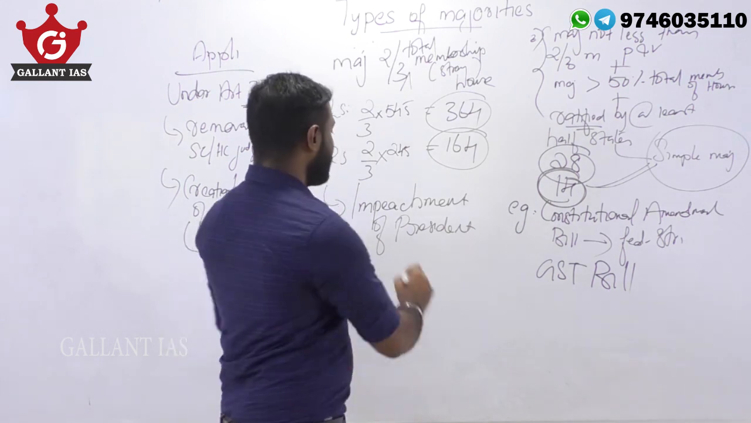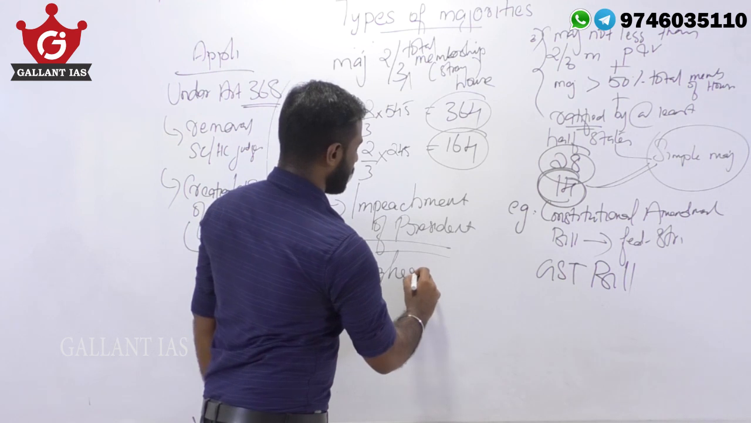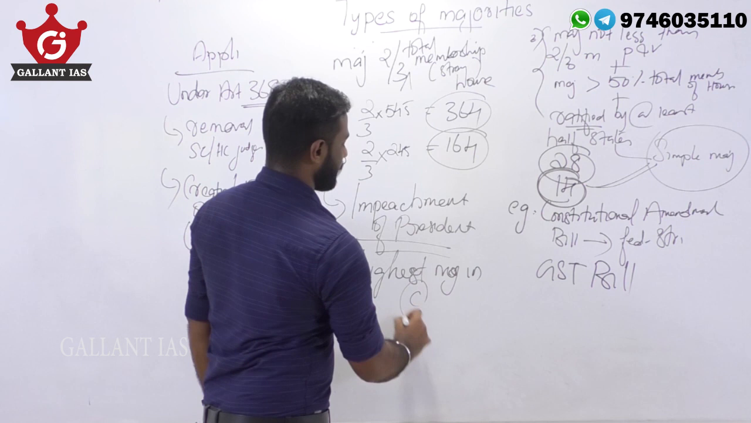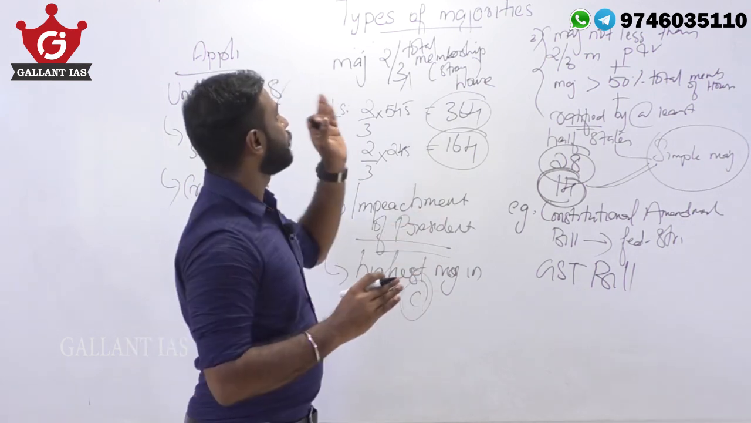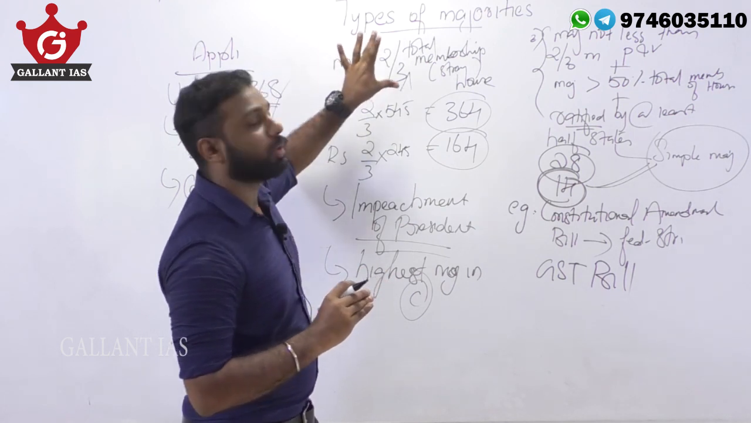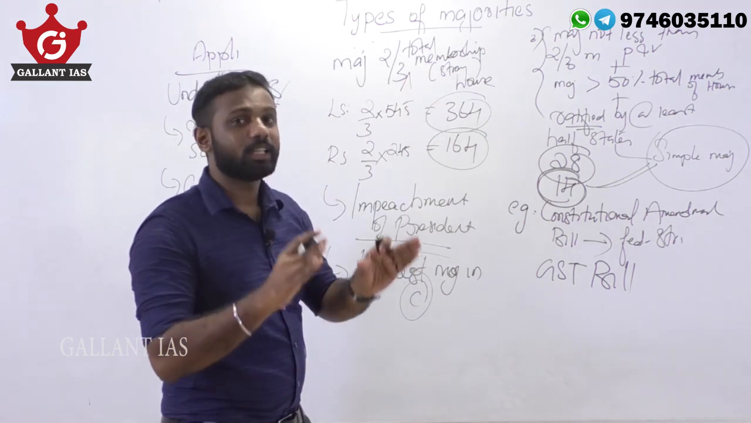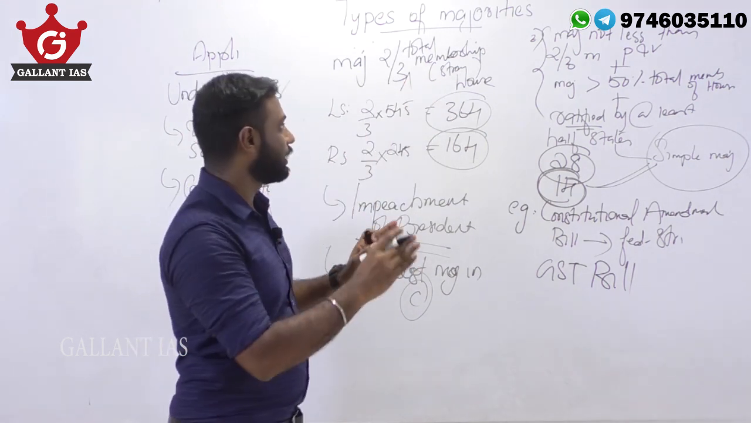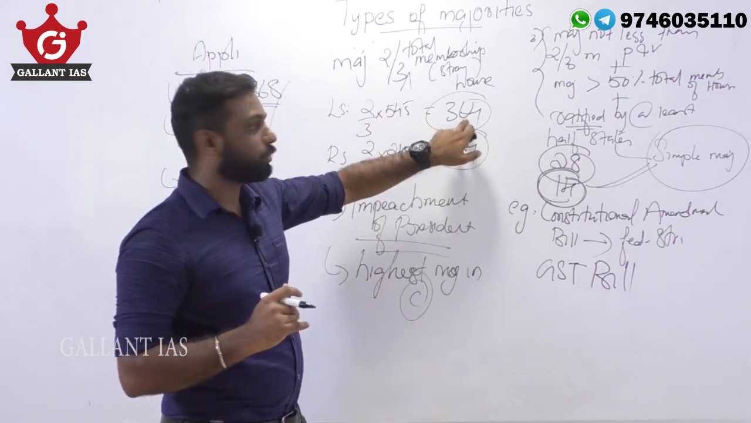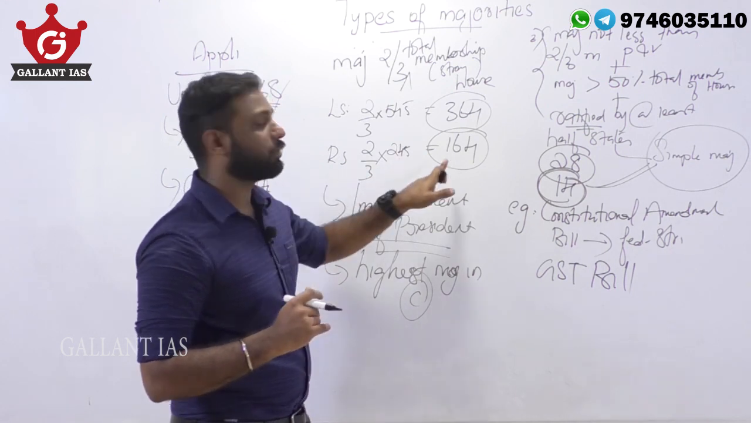And please note that this is the highest majority in our constitution. I repeat, the fourth kind of special majority is the majority of 2/3 of the total strength of the house. Total strength includes the vacant seats and absent seats. So out of 545, the 2/3 majority is 364. And out of 245 total strength in the Rajya Sabha, the 2/3 majority is 164.